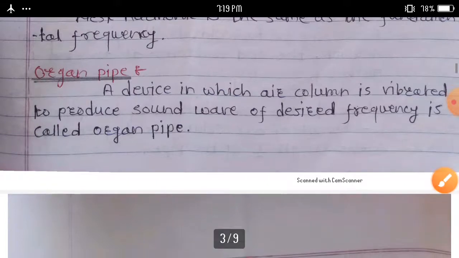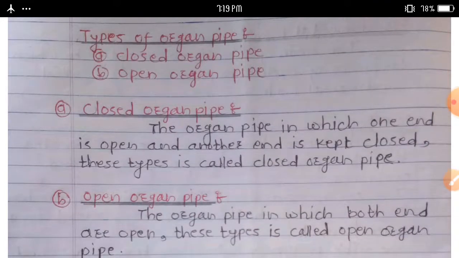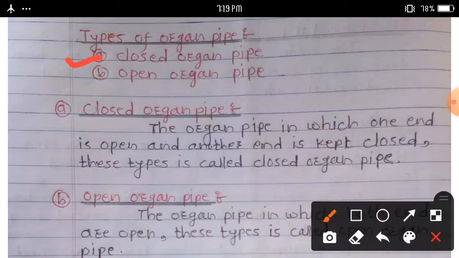An organ pipe can be classified into two types: the first is the closed organ pipe, and the second is the open organ pipe.